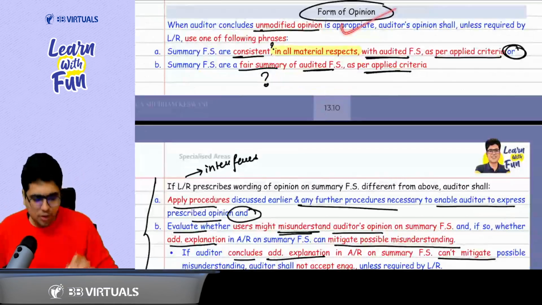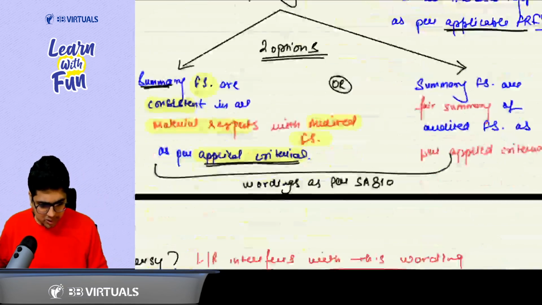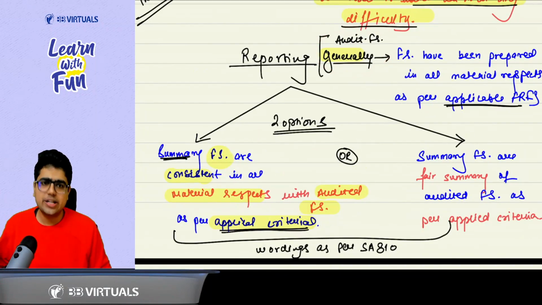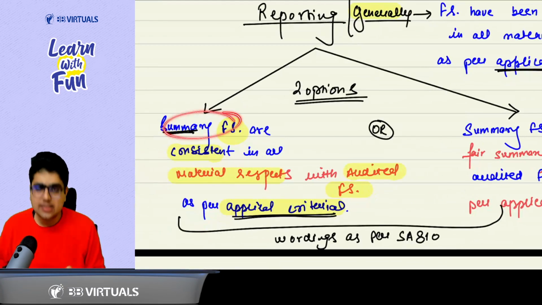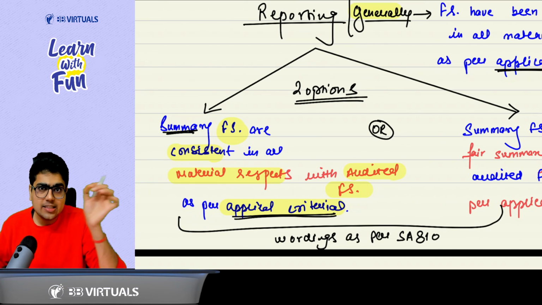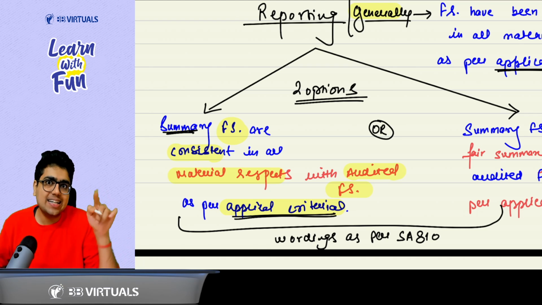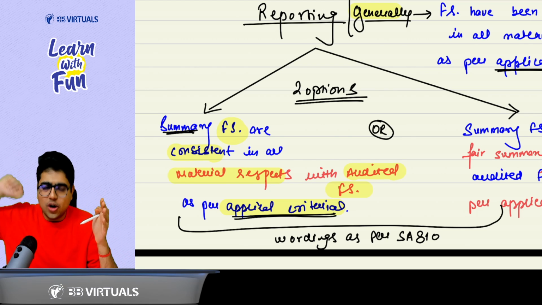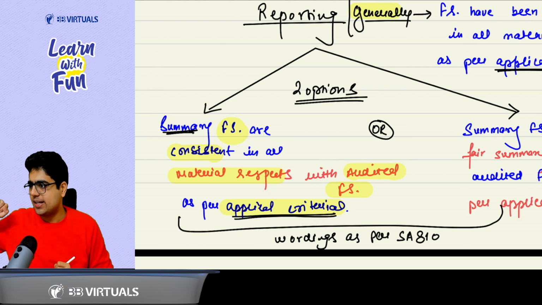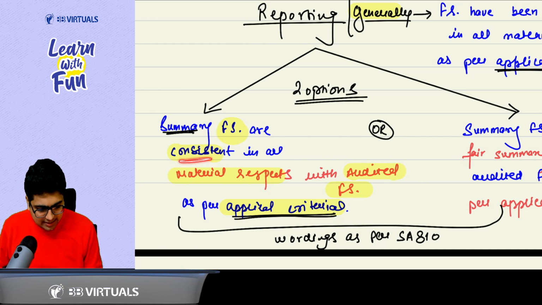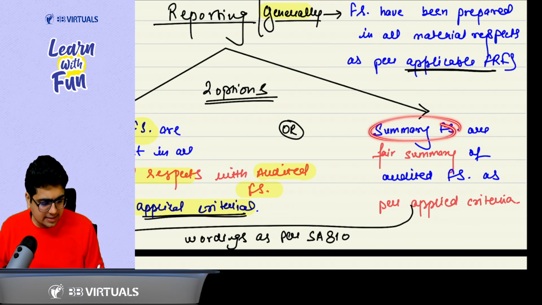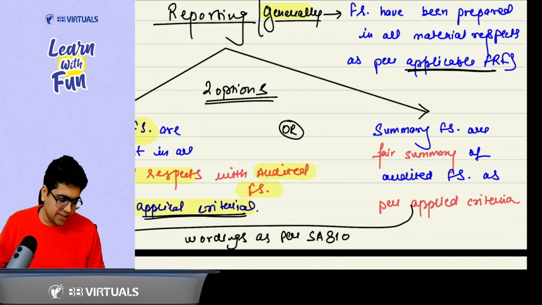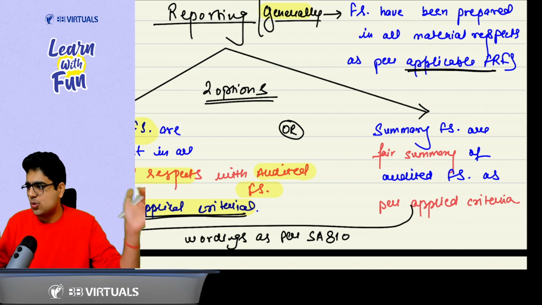Now comes the next point, about the form of opinion. Two forms of opinion are possible. Sir, what are the forms of opinion? Generally, in case of audited financial statements, we say that the financial statements have been prepared in all material respects as per the applicable FRF. But here we are talking about summary financial statements, so two options are available. One: the summary financial statements are consistent in all material respects with the audited financial statements as per the applied criteria. So the summary financial statements should be consistent with the audited financial statements. What is the other option? Two: the summary financial statements are a fair summary of the audited financial statements as per the applied criteria. You can use either of the wordings.